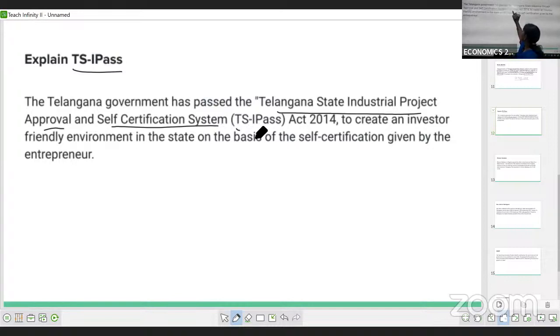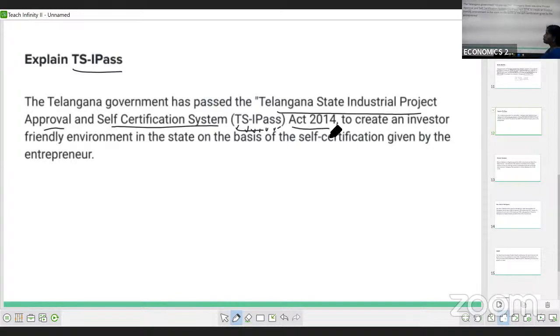That we can say is TS I-pass. T for Telangana, S for state, I for industrial, P for project, A for approval, S for self-certification, S for system.